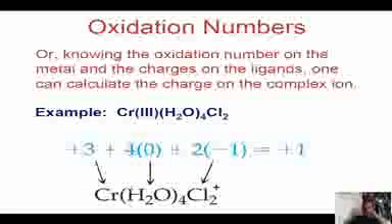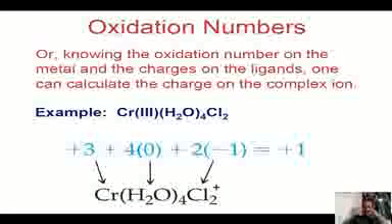Next, let us calculate the oxidation number of this molecule. Here the central metal atom is chromium, with water and chlorine. To this metal, the water molecule and the chlorine are directly attached.